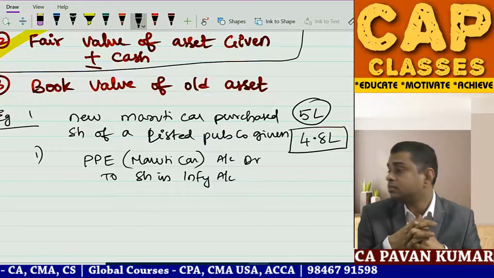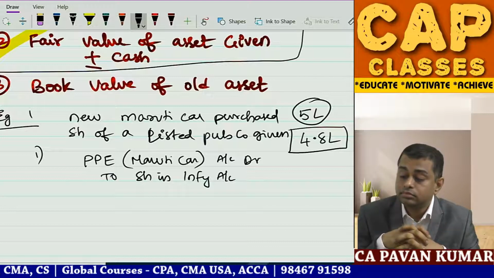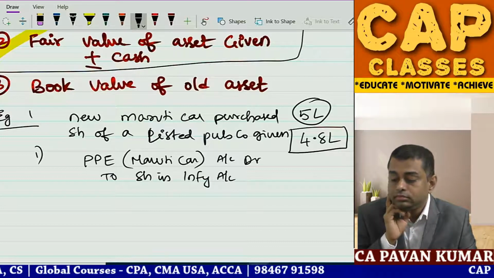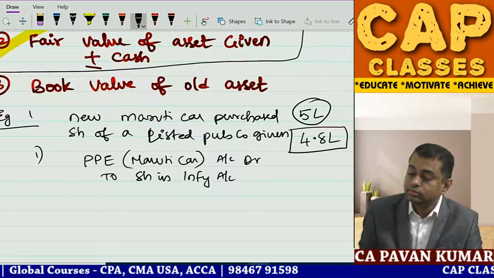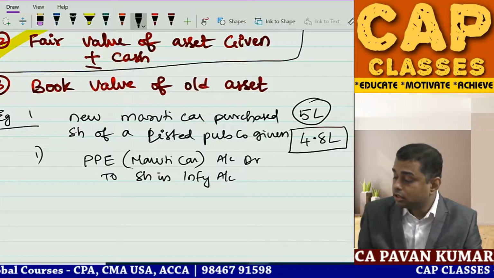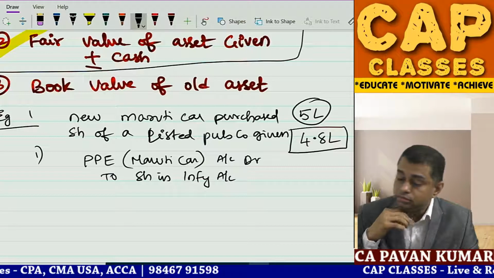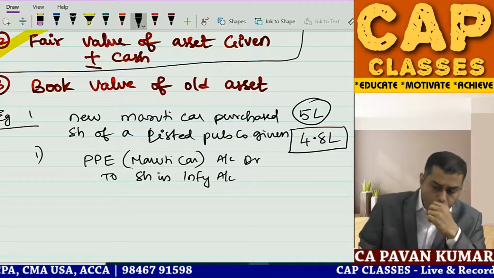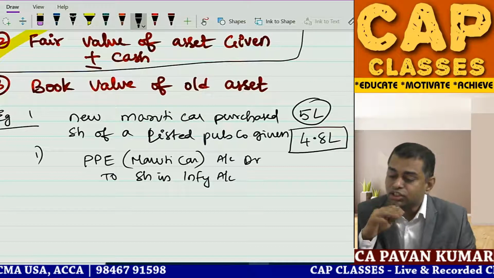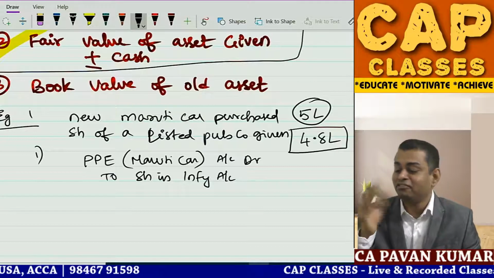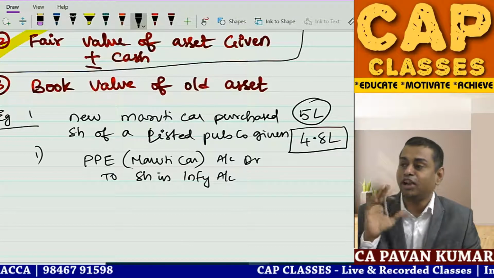Gaurav is saying 5. So I am getting 4.8, 5, 5, 4.8, 5, 4.8.